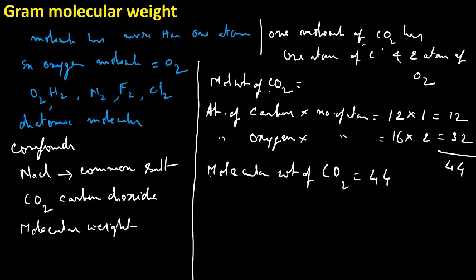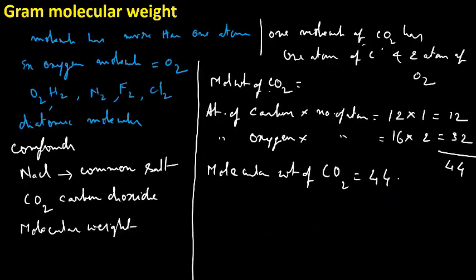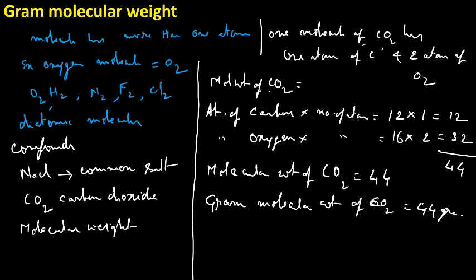Just like previously with atomic weight, now you express this 44 in terms of grams, then we get gram molecular weight. Gram molecular weight of carbon dioxide equals 44 grams. Have you got this?